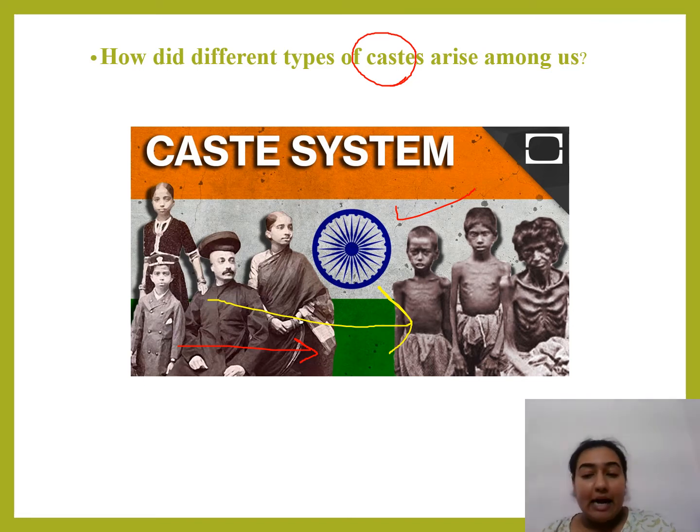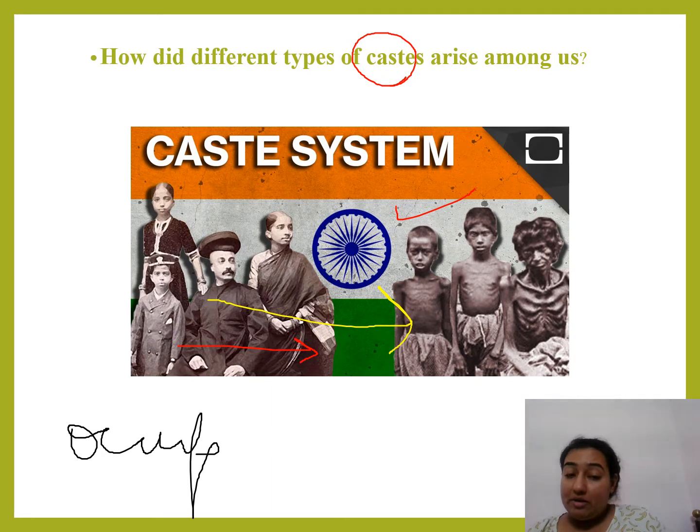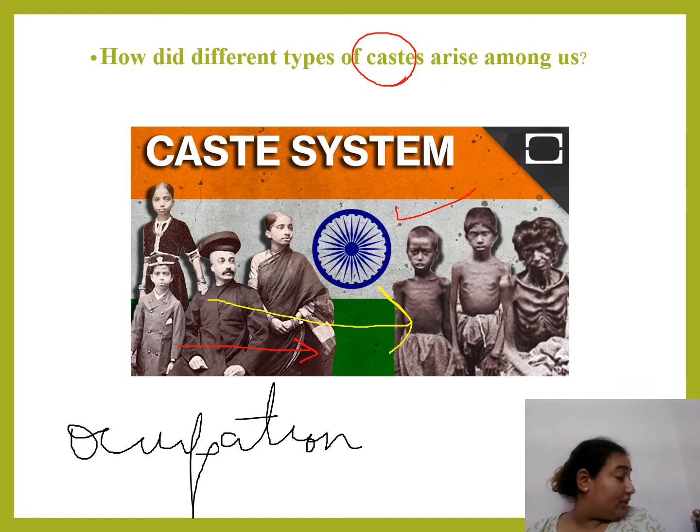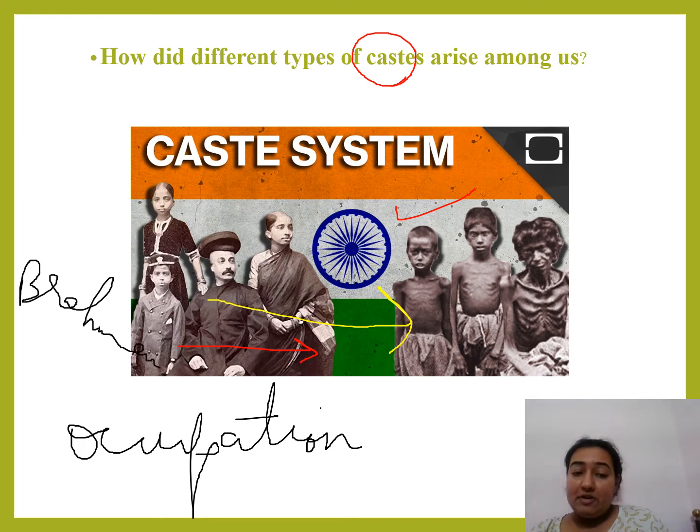But now what did people start doing? They started the division of people on the basis of their occupation. We also studied about this. If you are wealthy, rich, and have a lot of money, power, literacy, then you will come in the first place. The perfect example of this is the Brahmins. Brahmins come in the first place because they claimed that they are very literate, they know each and everything, every knowledge of the world is known to them. So they would come in the first position.